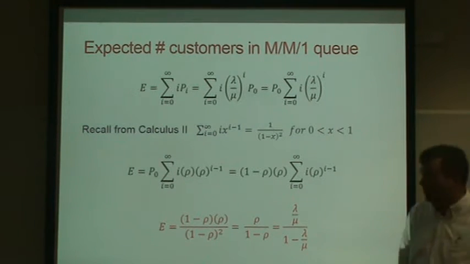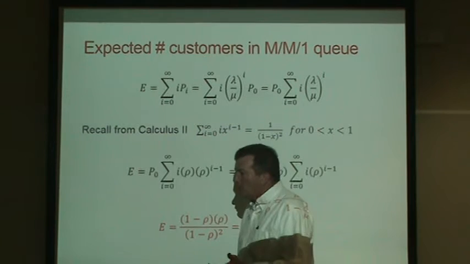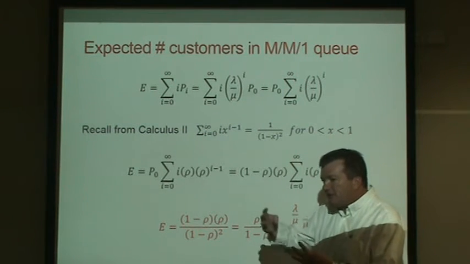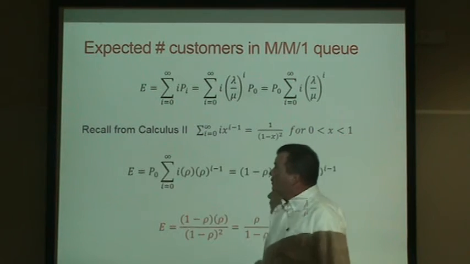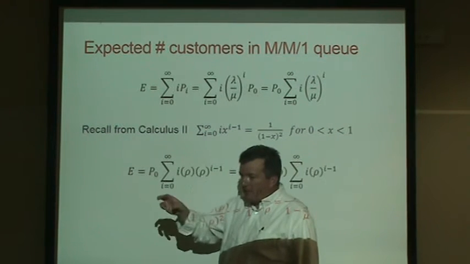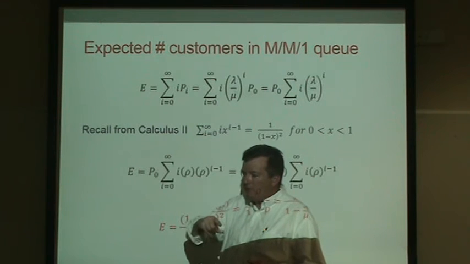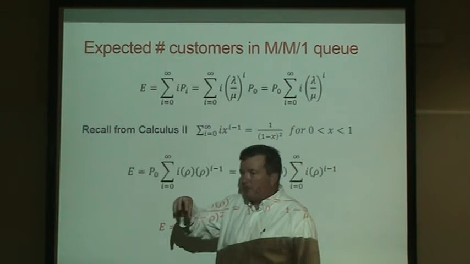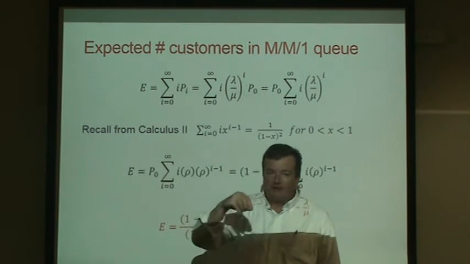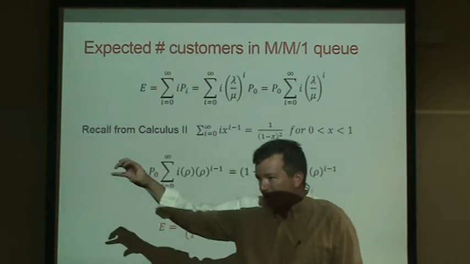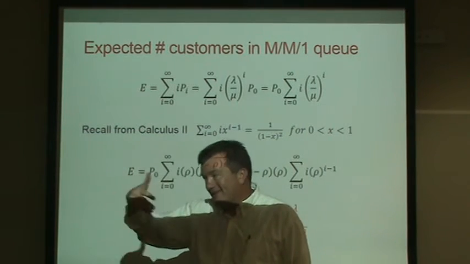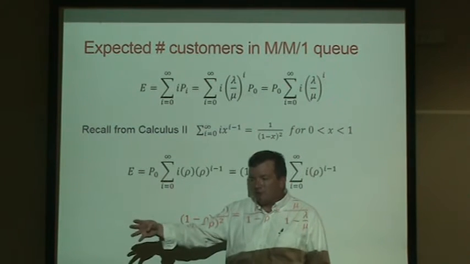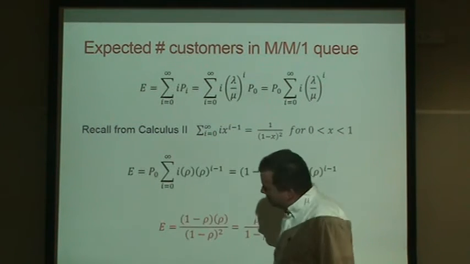So when we get to an MM1 queue, we want to know what is the expected number of customers in front of us. Well, whatever the probability of the queue being empty, multiply that by 0. The probability that there's 1 in our system, multiply that by 1. The probability that there's 2 in our system, multiply that by 2. And do this until we've run out of possibilities, and unfortunately it goes off to infinity. There is a possibility we have 100 customers in a system, and 1,000 and 1,000,000, so it's got to go off to infinity.